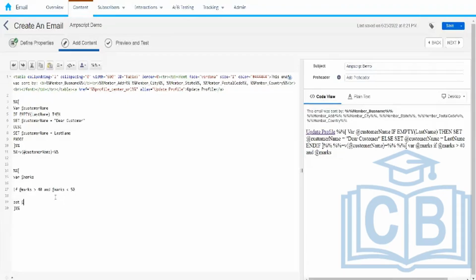We are going to set the value in this variable, grade.